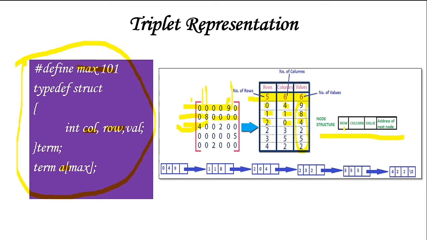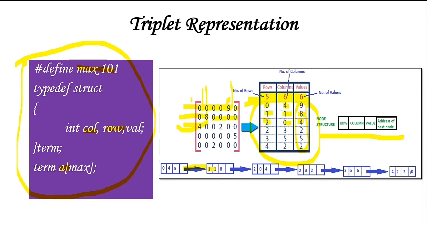So now I need to write all these things we have as a triplet representation. So 0th row, 4th column, and value is 9. Then its address I need to point to the next particular node. In the next node you have 118.